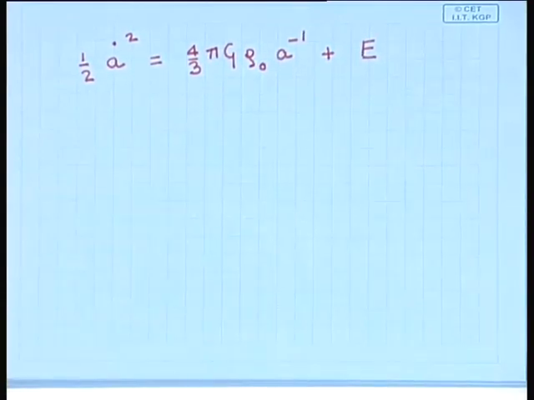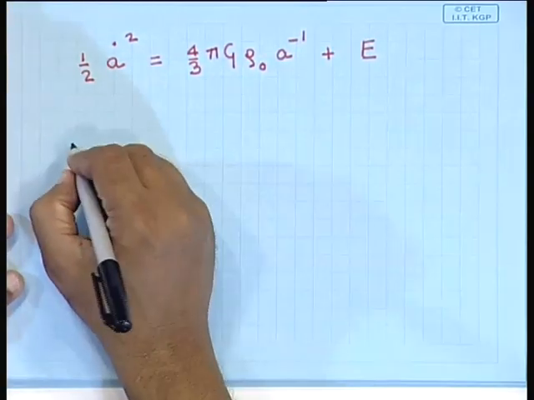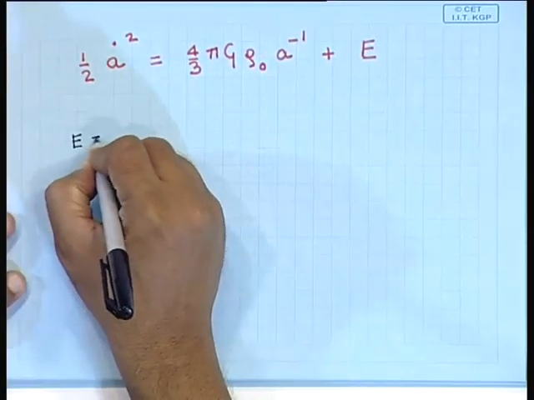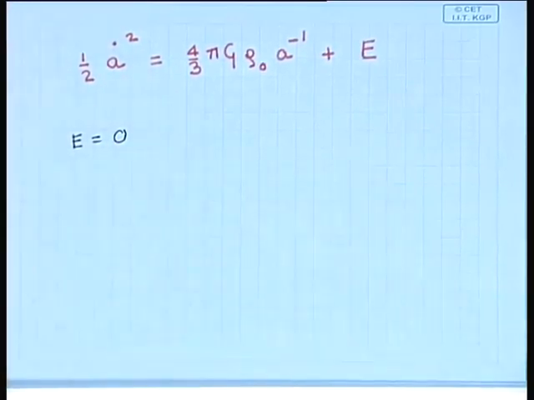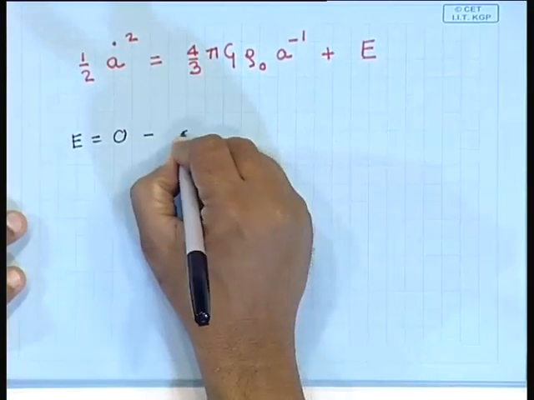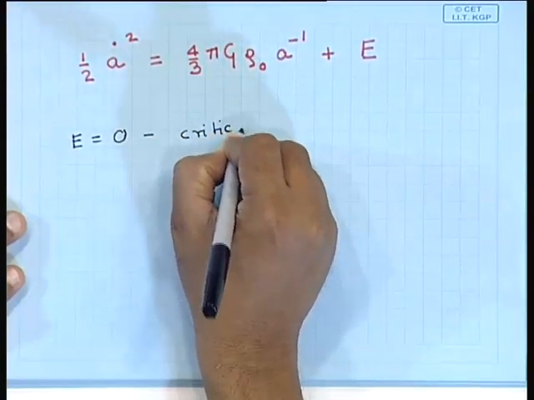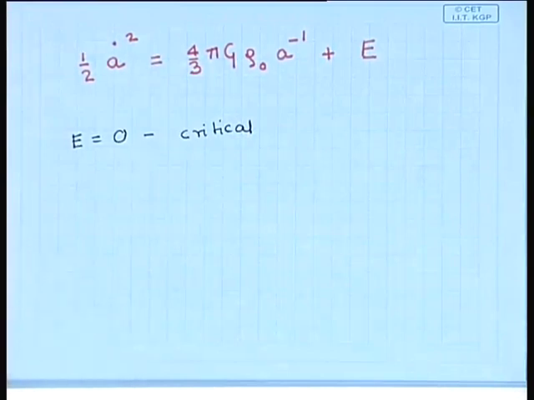So, for a ball thrown from the surface of the earth, E equal to 0 is the dividing case, it is critical. A ball which has exactly E equal to 0 has the escape velocity. So, when this ball reaches infinity, far away, infinite distance, it comes to rest, right. So, this ball actually escapes to infinity, but it comes to rest when it reaches infinity. This is the critical model, in cosmological terms it is called the critical model.